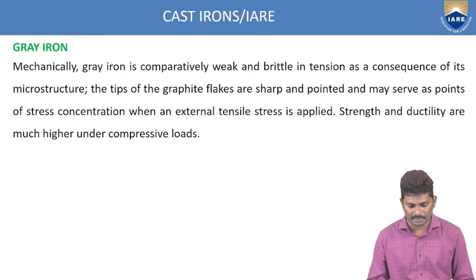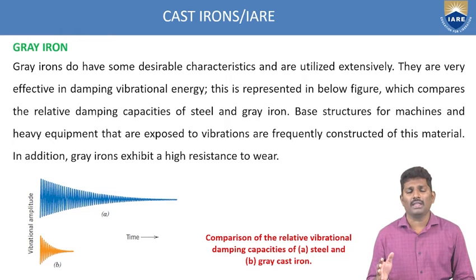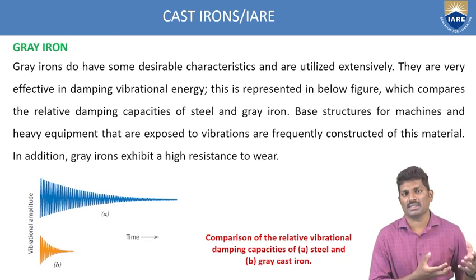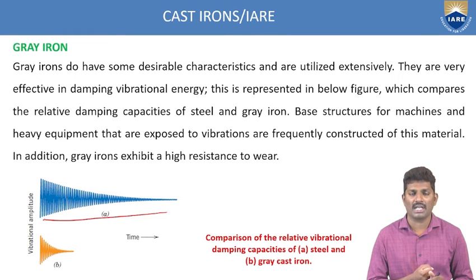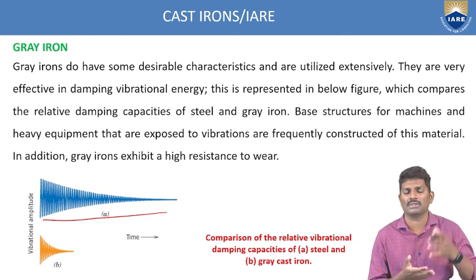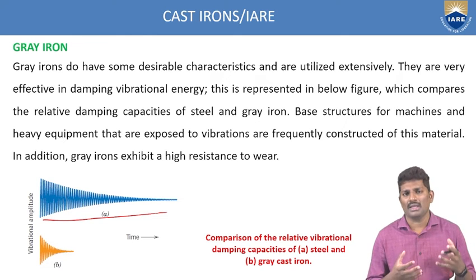And again, if any machinery works with vibrations, in order to control those vibrations you go with this type of grey cast iron. When you compare steel and grey cast iron, this graph A indicates steel products. These have heavy damping forces, that is, huge vibrations happen during the working process.